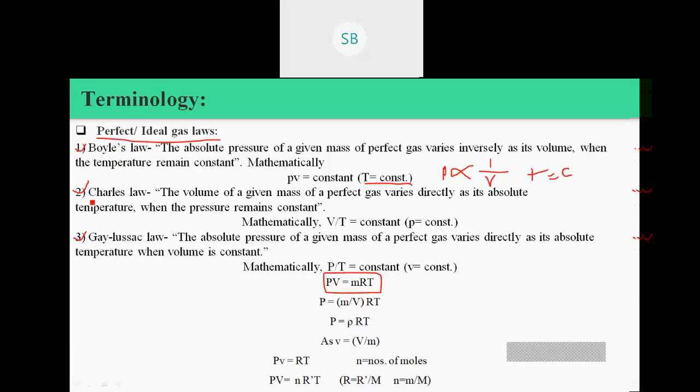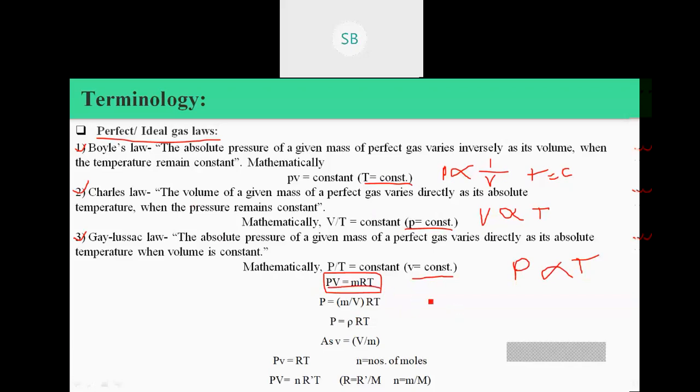Similarly, by Charles's law, if we put pressure as a constant, then the volume of a system is directly proportional to T. And Gay-Lussac's law states that if we consider volume as a constant, then pressure is directly proportional to T. So using these three laws, we can say that PV is equal to mRT.